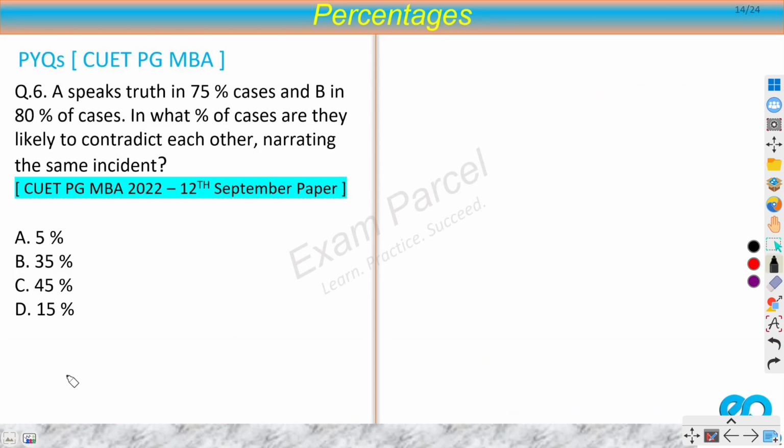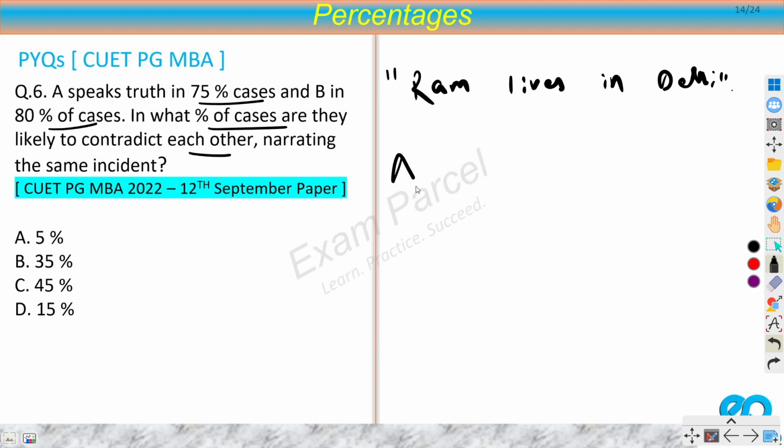Now let's focus on a new question. A speaks truth in 75% cases and B in 80% of cases. In what percentage of cases are they likely to contradict each other narrating the same incident? So let's say there is an incident. Let's say there is a statement: Ram lives in Delhi. There are two persons, A and another person, B. Both of them say this same statement. But this statement could be true or false as well, right? Maybe Ram lives in Delhi, or maybe he doesn't live in Delhi. So this could be either true or false.